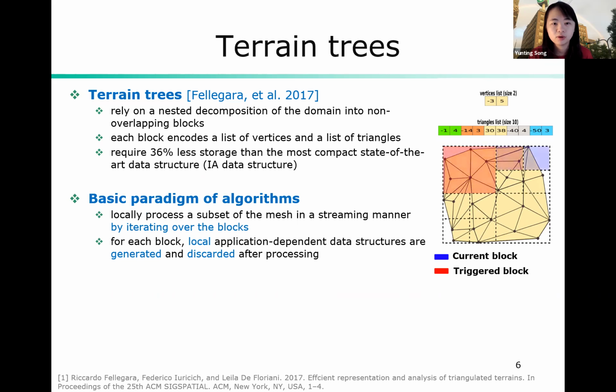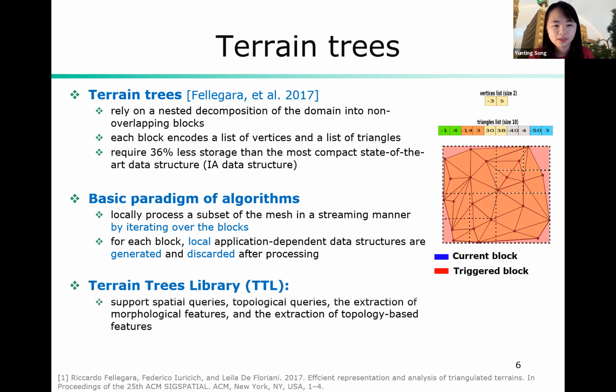The basic paradigm of algorithms performed on terrain trees is that every time we take one block from the terrain tree and process it. For each block, local application-dependent data structures are generated, used in the process, and then discarded after the processing. Based on this data structure, we have also developed a library called the sequential library. This explores several queries and feature extractions, and it is also publicly available on GitHub.